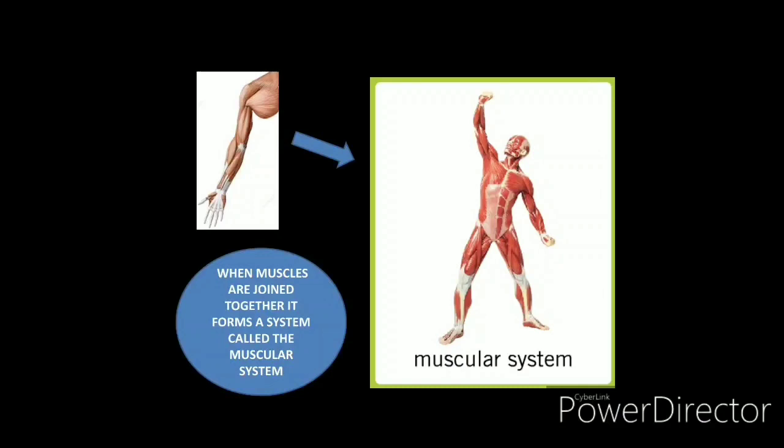There are 640 muscles in our body. Yes, we have 206 bones, but we have 640 muscles in our body. When all the muscles are joined together, it forms a system called the muscular system.